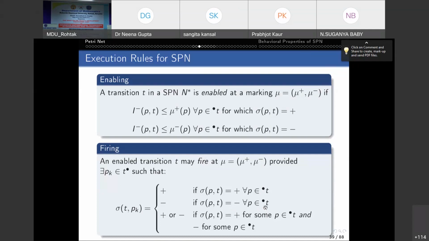If every input arc to T is of negative sign, right, then the arc T to PK should be negative. And if there are some positive arcs and some negative arcs from the input places to T, then you may assign plus or minus, doesn't matter. Okay.